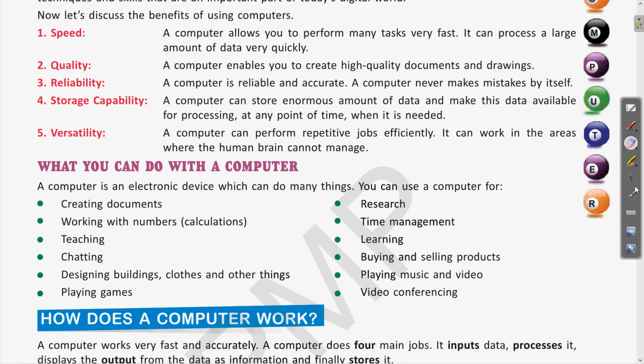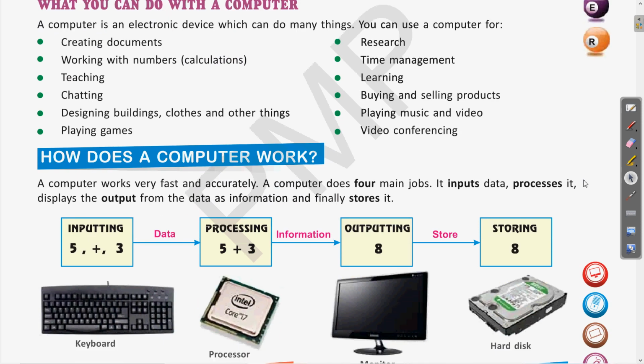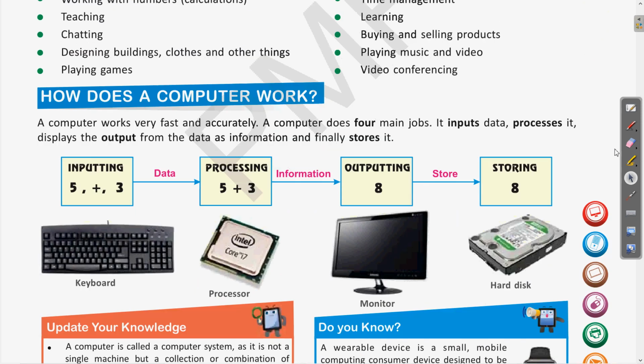Now coming to the next, that is how a computer works. Before this, as we have read about the data, processing and output, here it is explained with the help of a diagram. A computer works very fast and accurately. A computer does four main jobs. It inputs data, processes it, displays the output from the data as information, and finally stores it.